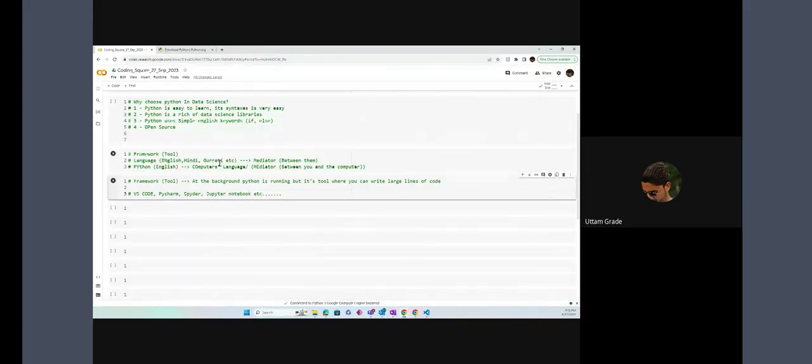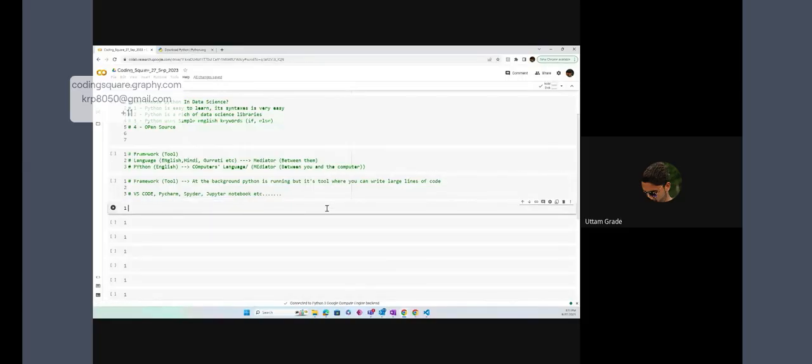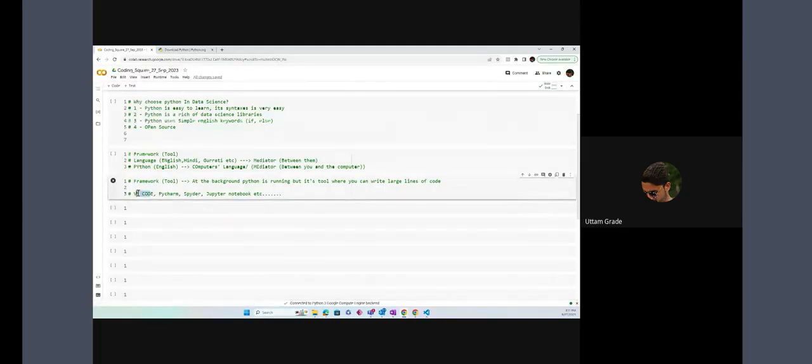A framework is nothing but just like a tool, just like WhatsApp. WhatsApp is a tool, and behind it a programming language is working, isn't it? In the same way, Visual Studio, PyCharm, or any other framework is just like a tool. Now we will try to understand which one we use. Again, we can use any one of them: PyCharm, Spyder, Jupyter Notebook, anything.